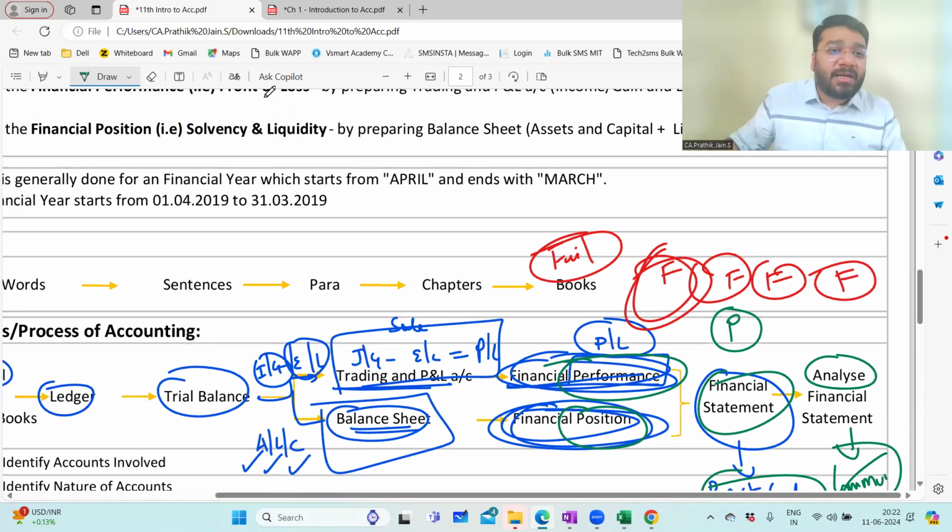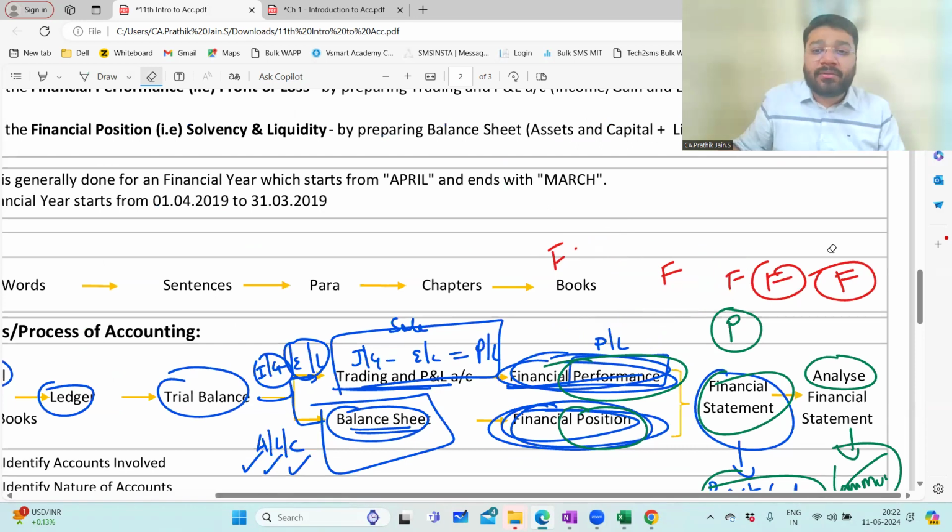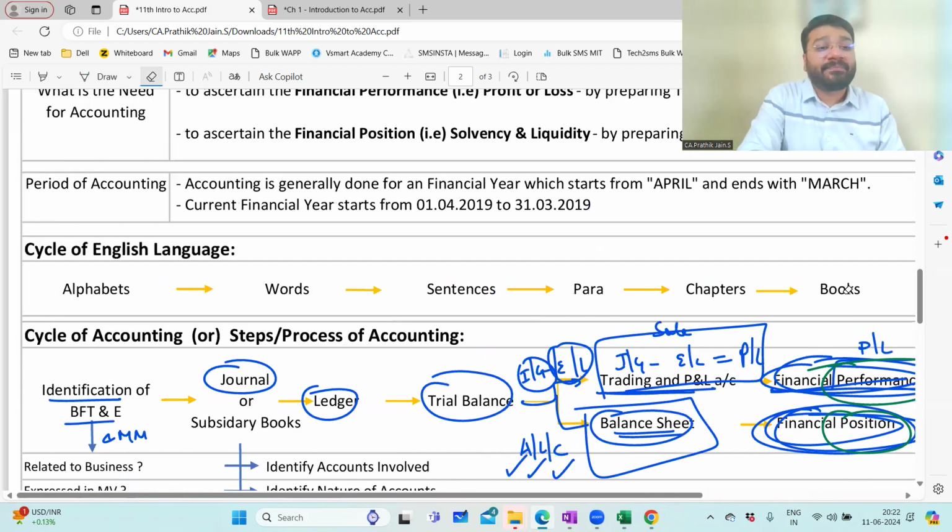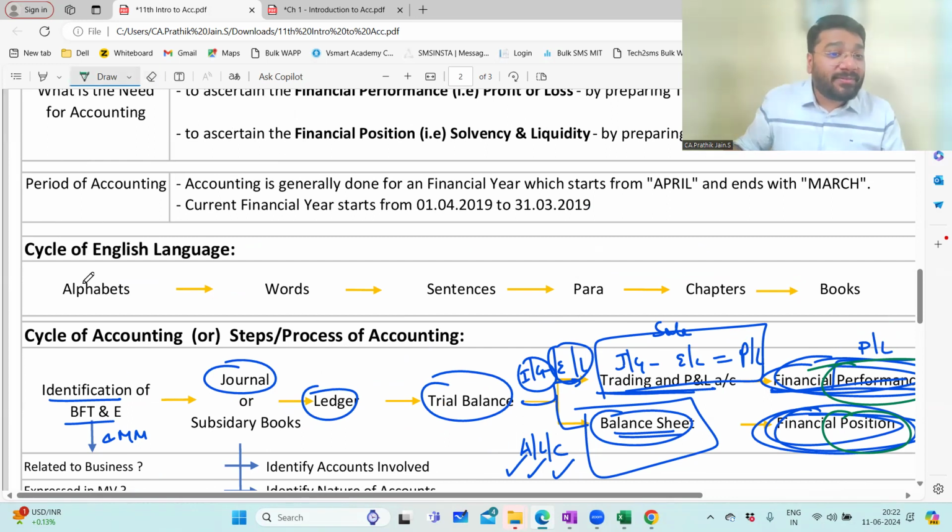If I have to relate this accounting cycle, I can relate it to your English language. Remember when you studied for the very first time, pre-KG. In pre-KG, did your school teacher say, please write a sentence, please write letters? Did they start with that? No, they started with alphabets. A, B, C, D. Correct, no?